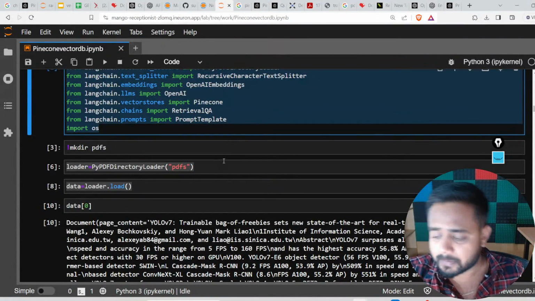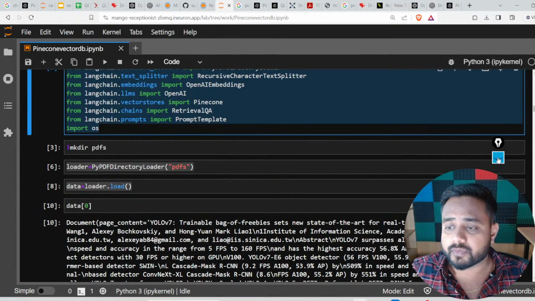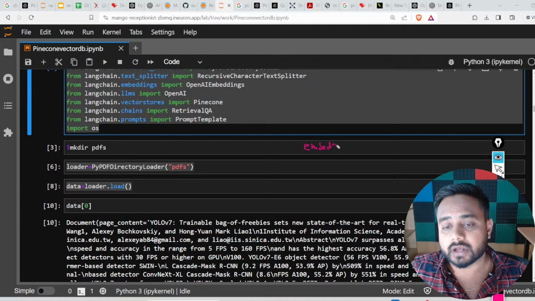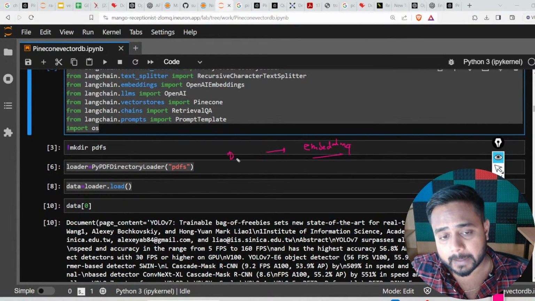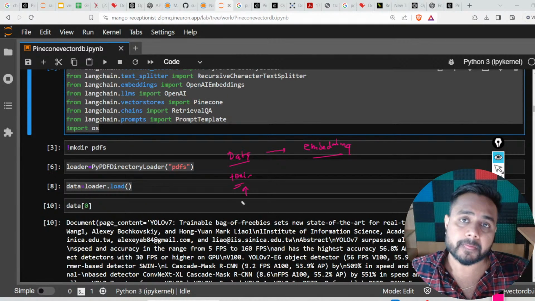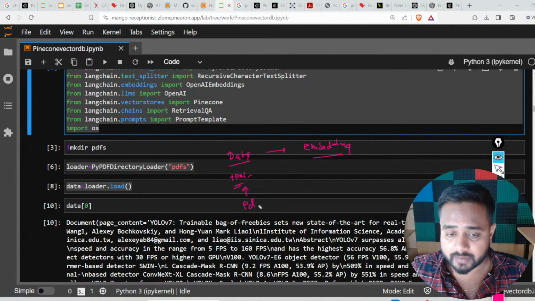Now after that, what I want to do is perform the embedding, right? On top of the data only I'm going to perform the embedding. So I will be having data, and the data is going to be text data. I'm getting this text data from the PDF which we have imported, the YOLO PDF, right?